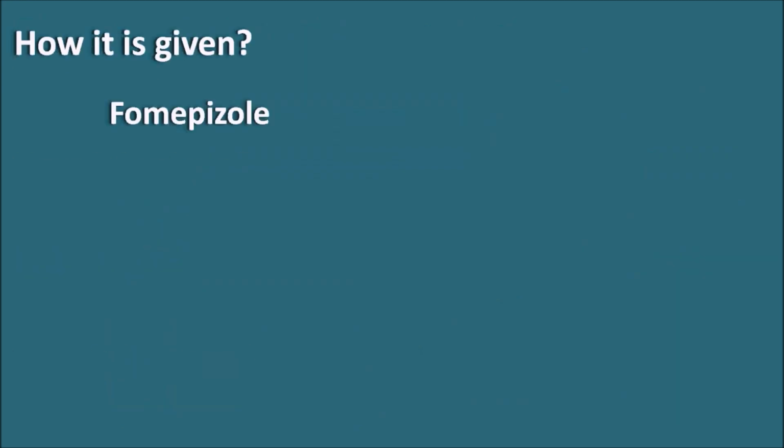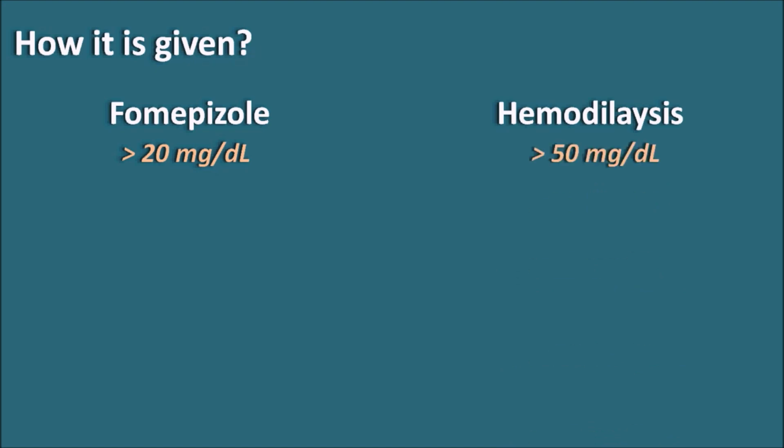How is it given? Fomepizole is given whenever toxic symptoms such as visual disturbances, nausea and vomiting, and any other toxic symptoms of methanol and ethylene glycol are observed in the patient. Fomepizole treatment is essential when the methanol or ethylene glycol levels are greater than 20 mg per dl within the blood. Sometimes along with fomepizole treatment, hemodialysis is also done, which is preferred when these alcohol levels are greater than 50 mg per dl.